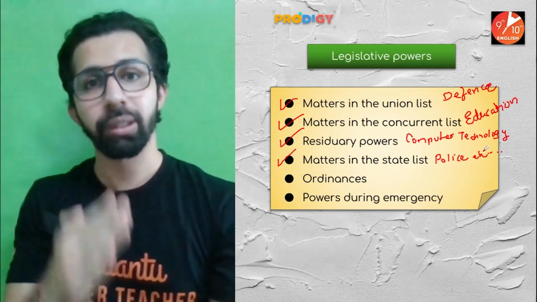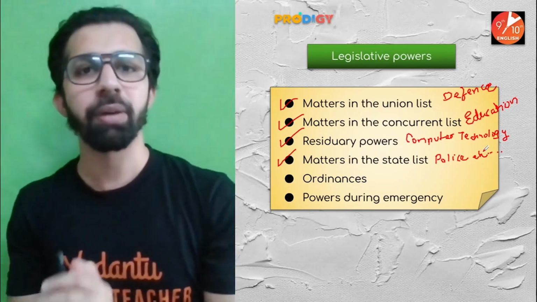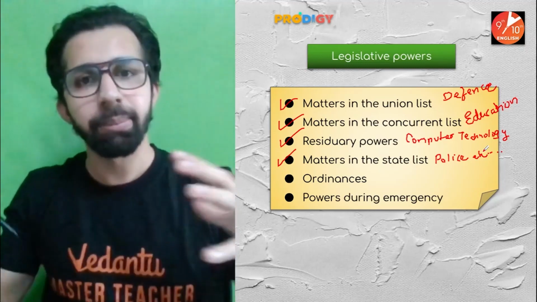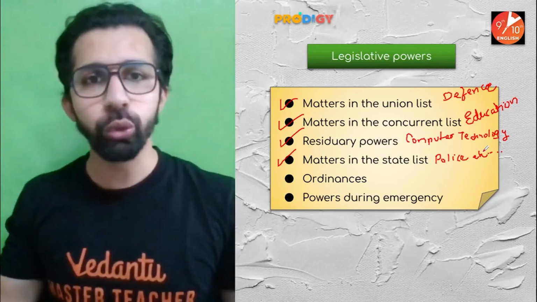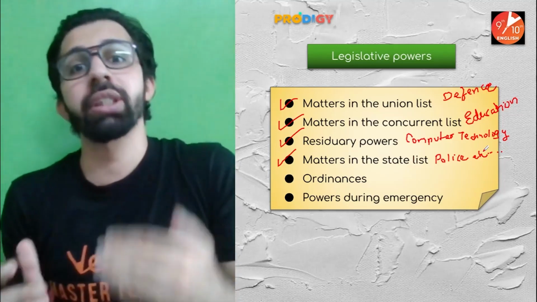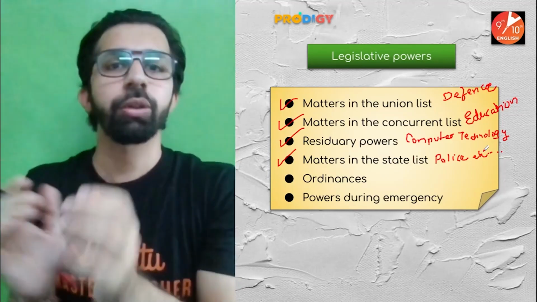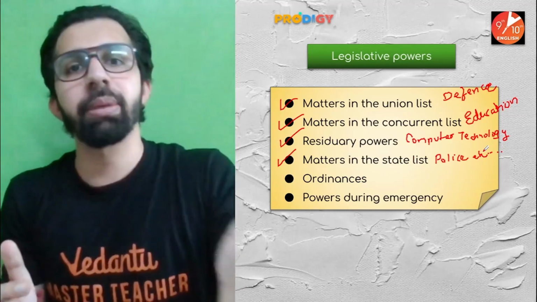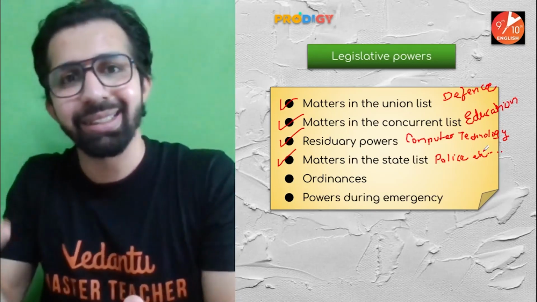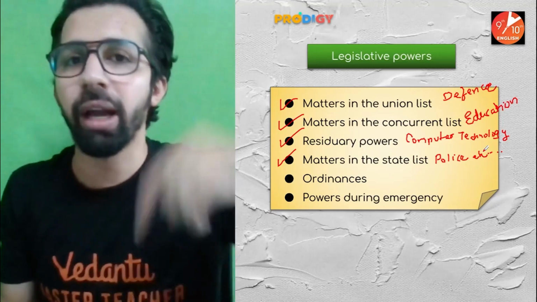Parliament also has the right to frame laws on the subjects included in the State List, and this power is given to the Rajya Sabha. How? Sometimes two to three states come together and request the Parliament, they request the Rajya Sabha, to make laws on the subjects included in the State List. Then only can the Rajya Sabha come forward and legislate laws on the subjects included in the State List. But now you will have a question.